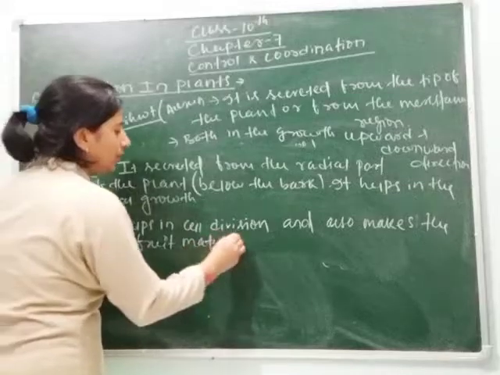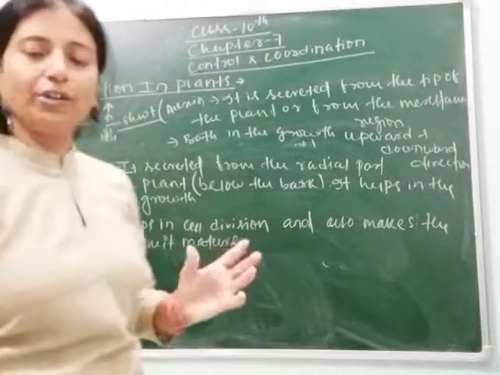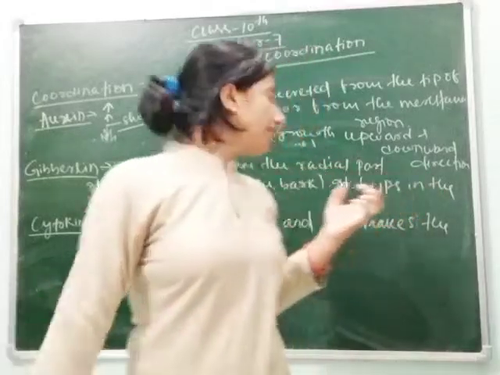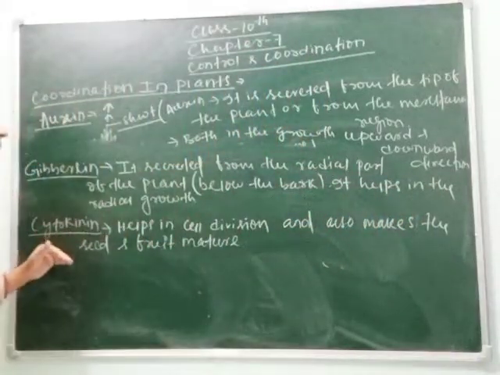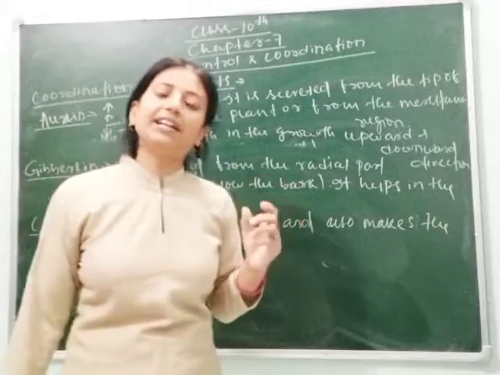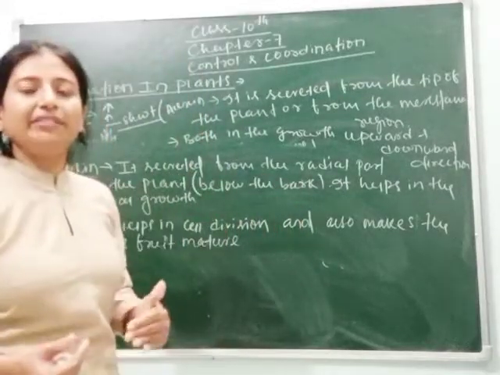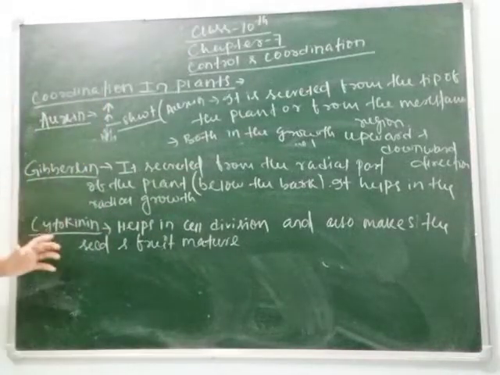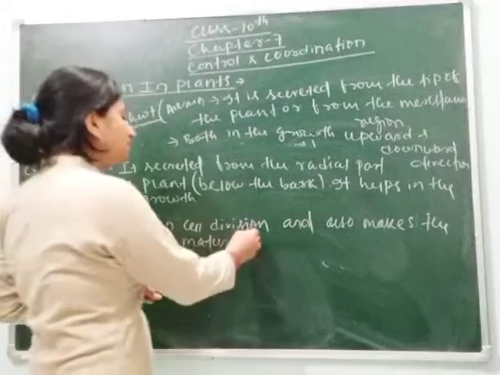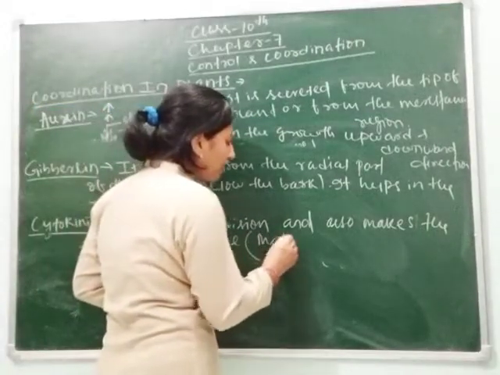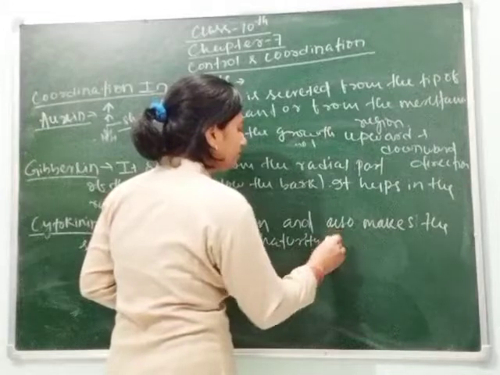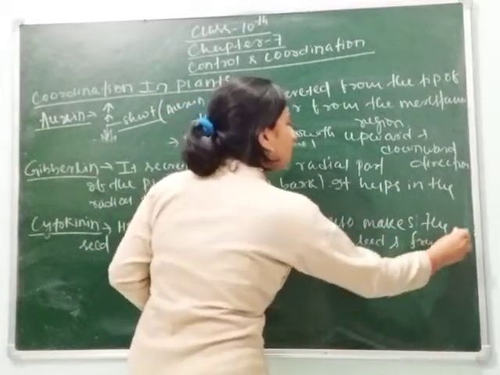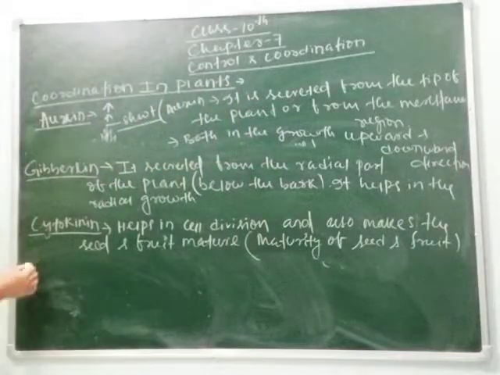Clear, students? So you can write cytokinin is secreted from the fruit or the seed where it is formed, and it helps in its maturation as continuous cell division occurs here. You know that due to cell division maturation occurs. So cytokinin helps in the maturity of seed and fruit. In simple words you can write maturity of seed and fruit. Clear?